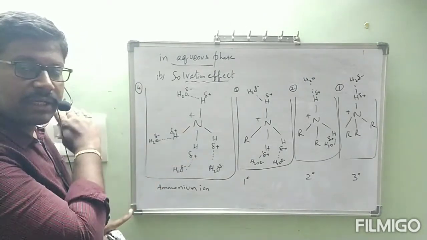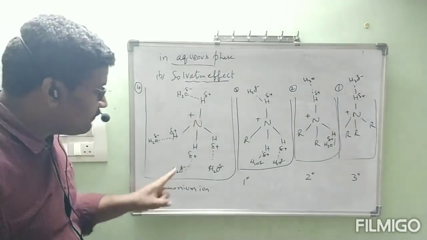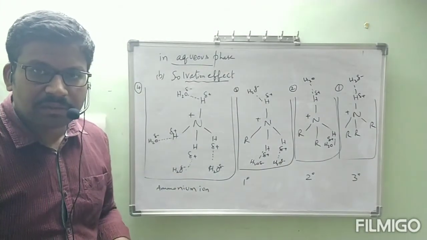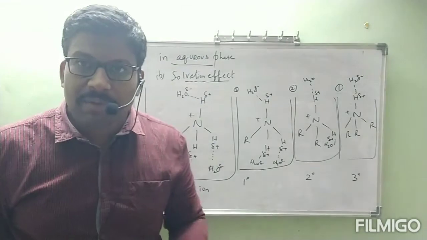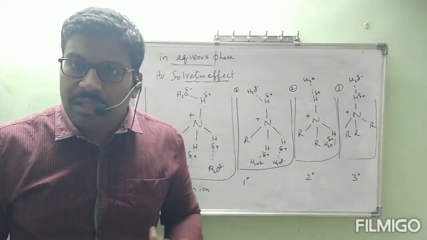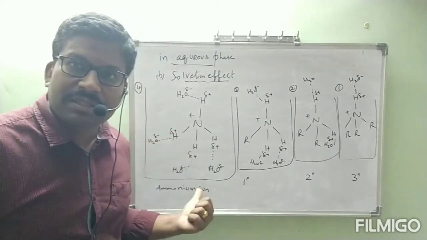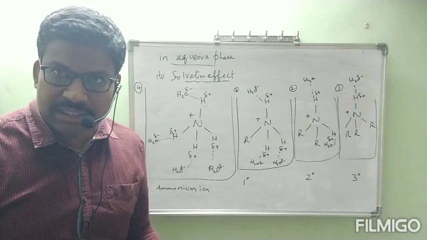So oppositely, which is more basic? Ammonia is more basic. If it is more stable, ammonium ion can be formed easily in water. Is it correct? When ammonia is dissolved in water, ammonium ion is going to be formed. How is it going to be formed? When ammonia is able to donate the lone pair of electrons easily, then the ammonium ion is going to be formed easily. Then it is more basic in nature.